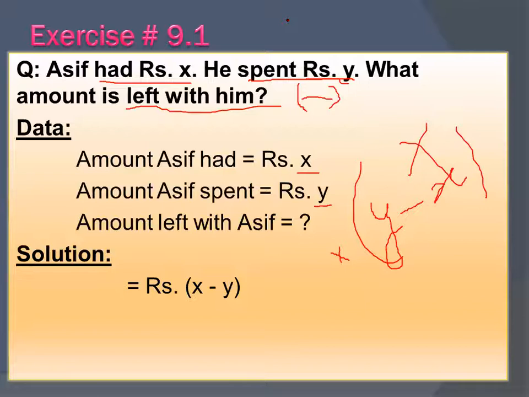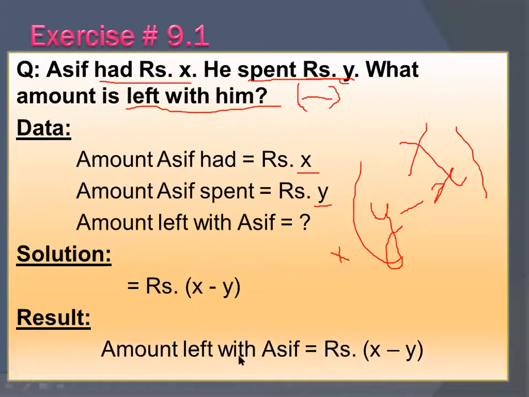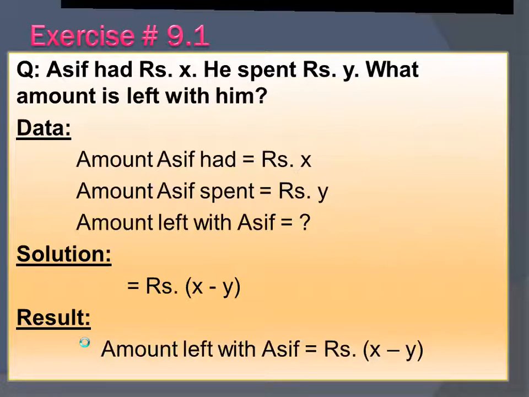At the end, you will write the result, that is, amount left with Asif is equal to rupees X minus Y. Simply the result will be amount left with Asif is equal to rupees X minus Y. So you have to perform this problem in this way: data, proper solution and proper result. This is very important. Now move on to the next one. I know this is very easy, that's why moving on to the next question.